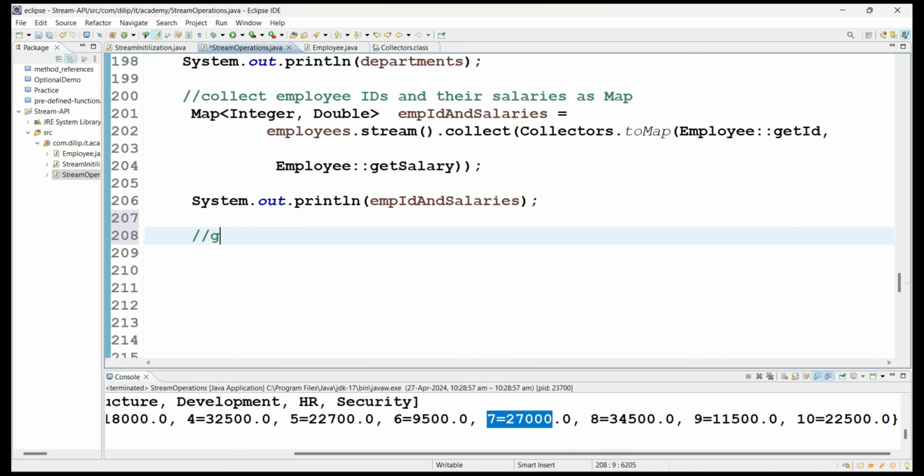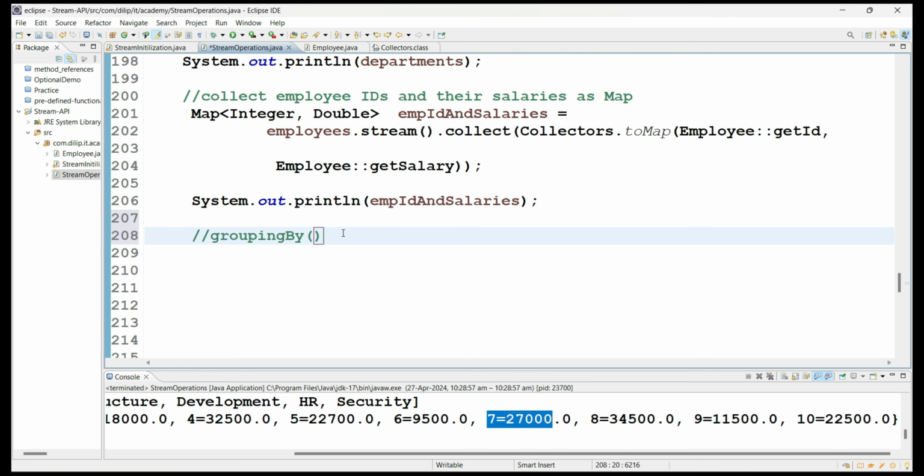So the most important here is the groupingBy method. What is it? Grouping by. So what is the meaning of grouping by? So somehow group by functionalities. It's all about group by functionality, like how we have in our SQL language also, right? So we have a group by functionality, right? Same kind of thing here also.